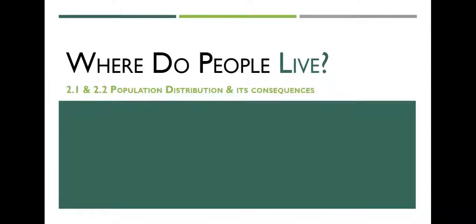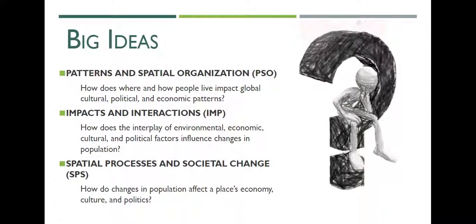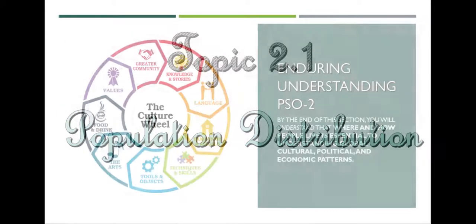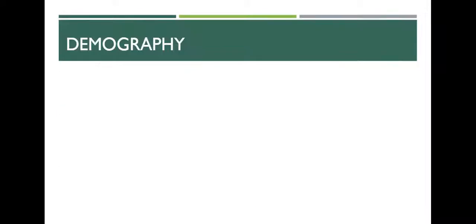Today, we're going to talk about where do people live. Really, it's the focus of population distribution and the consequences of population distribution. So, our big ideas, the same big ideas we've focused on in Unit 1, we will focus on in Unit 2: spatial organizations, impacts of interactions, and spatial processes. Those are the big skills we work on throughout the whole entire course. So, population distribution is our first topic.